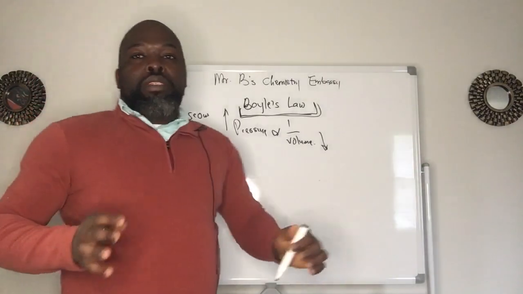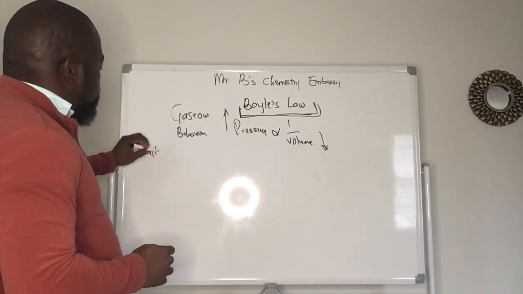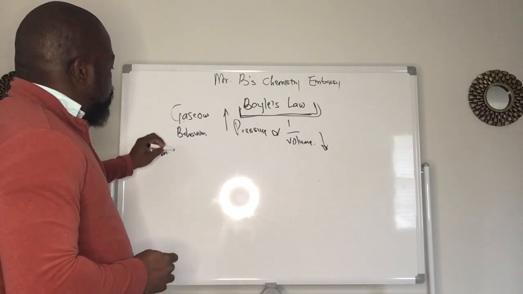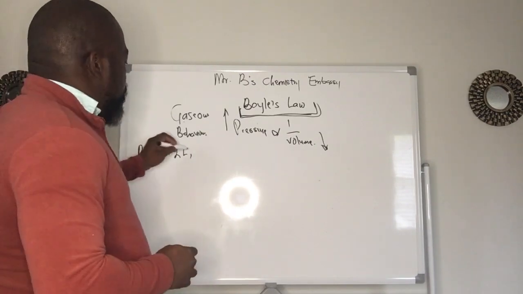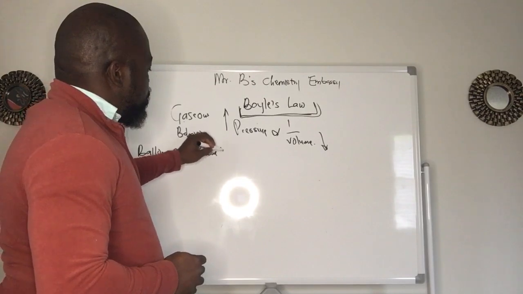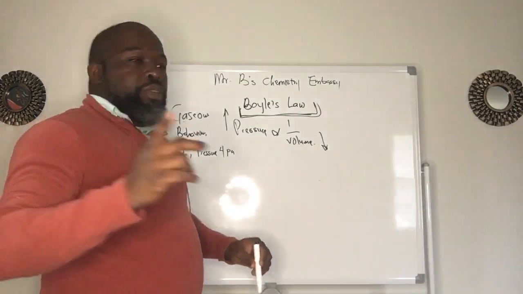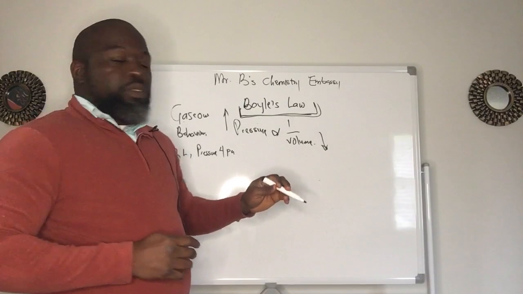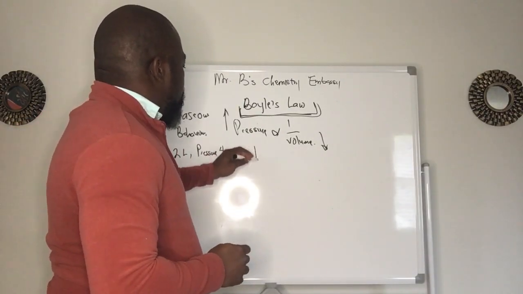All right. So let me give you an example. Let's say we have a balloon. The balloon has a volume of 2 liters, and the pressure is, let's say, 4 Pascal. Now, this balloon's volume was reduced to 1 liter.